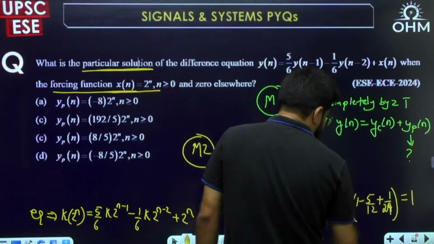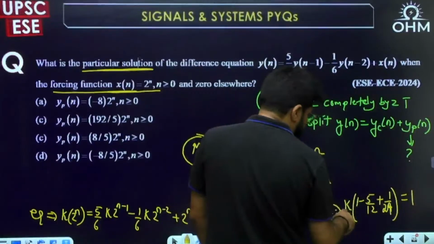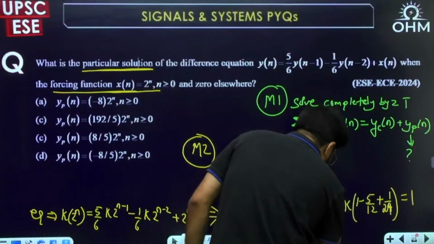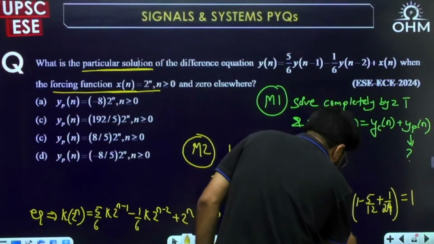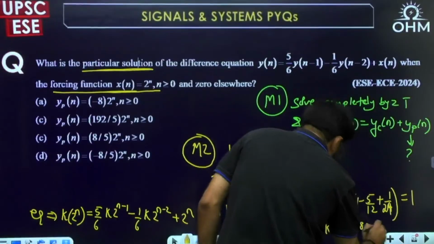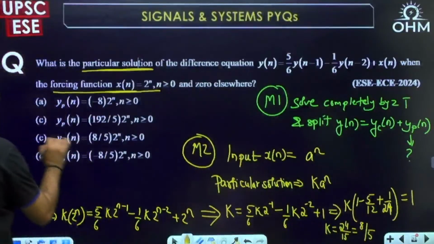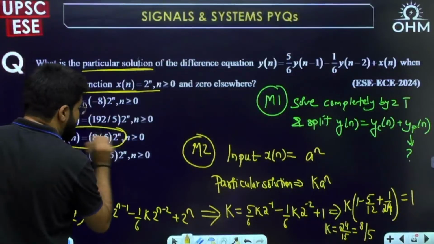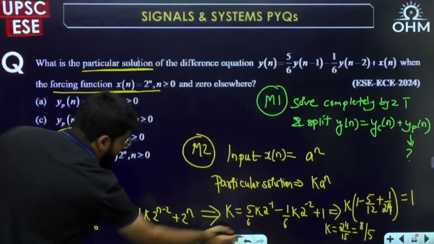So 24 minus 5, sorry, it should become 10. So 14 plus 1, 15. Okay, so solving for k from here, it is actually 24 by 15. If you cancel 3, it should be 8 by 5. Okay, so 8 by 5, whatever is the correct answer, it should be k a power n. Okay, k is 8 by 5, a was 2, so 8 by 5, 2 power n.